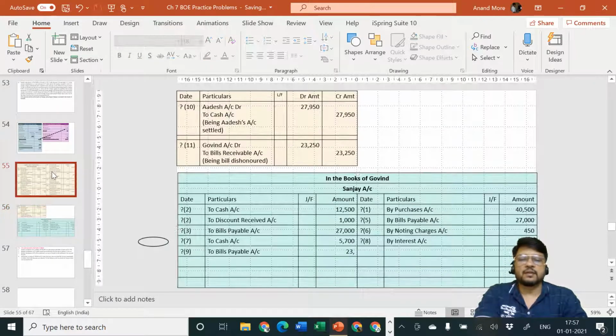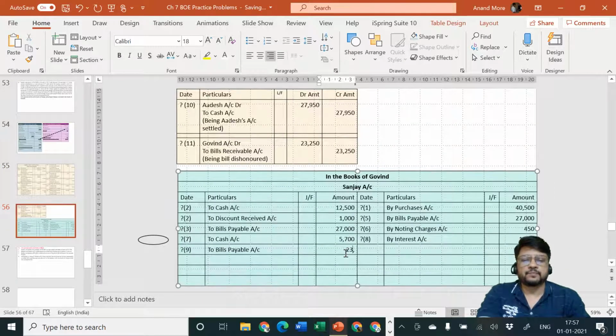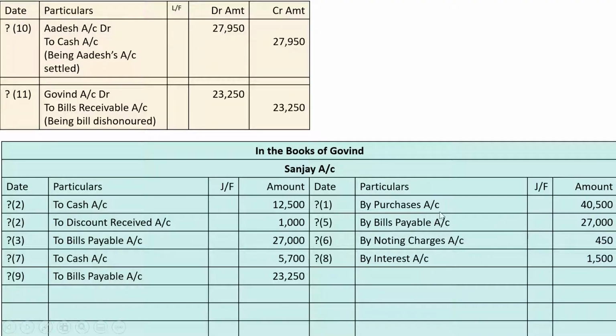What was the amount we calculated? 23,250. Yeah, 23,250. Check it out. 40,500 plus 40,500, and these first 3 entries 40,500, everything is complete. Then 27,000 on credit, then 450 on credit. So credit side became 27,450. Okay, 27,450 minus 5,700 is equal to X amount. Add to that 1,500 will be equal to 23,250.